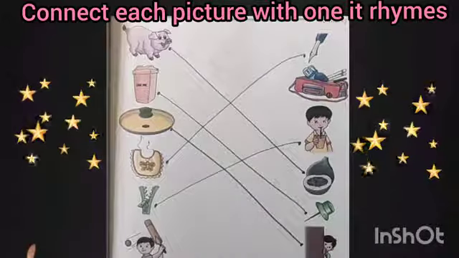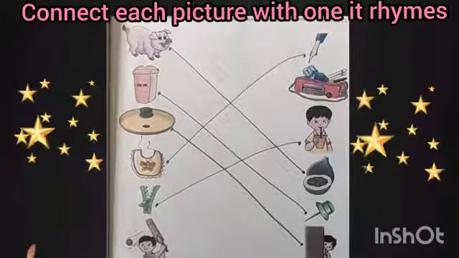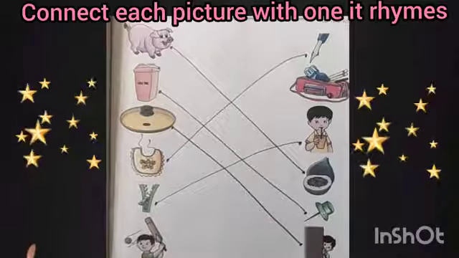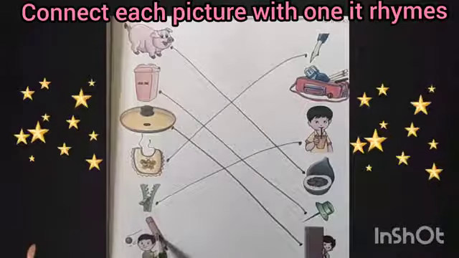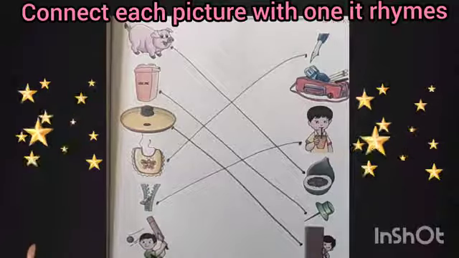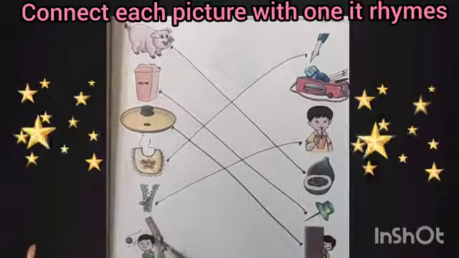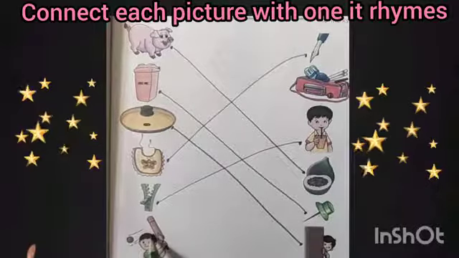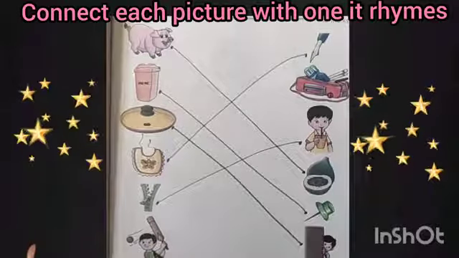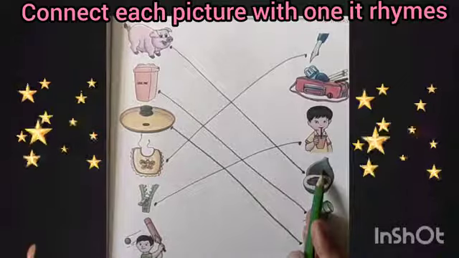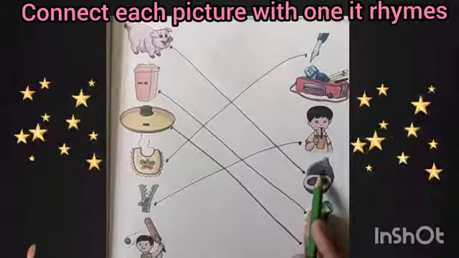Now let us see this picture. See dear kids, this is the picture of hit. This boy is hitting the ball with his bat. H, it, hit. This is the picture of "it" sound. So here we will find out the picture of "it" sound.